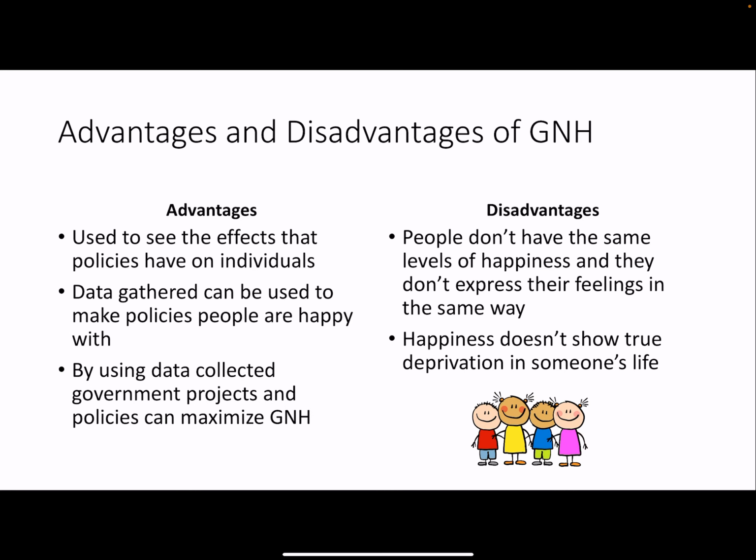Some advantages: it's used to see the effects that policies have on individuals, and that data gathered can be used to see what policies make people happy, and therefore that data can be used in government projects and policies to help maximize the gross national happiness. Some disadvantages: people don't all have the same level of happiness and they don't express their feelings in the same way. So happiness can't really show the true deprivation in someone's life because everyone's life is different.